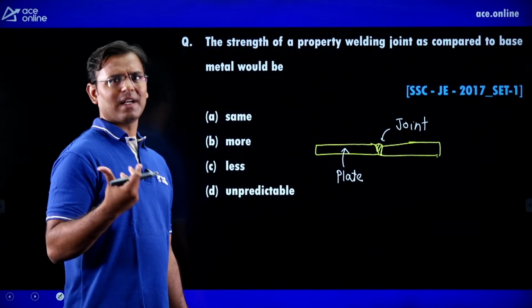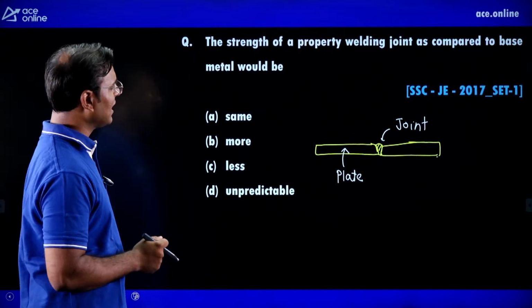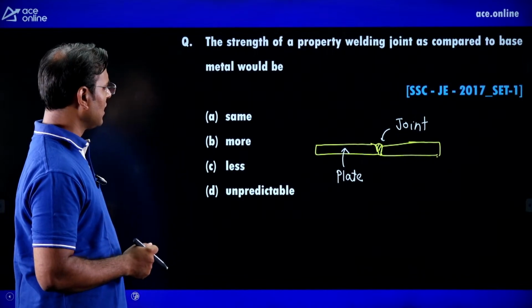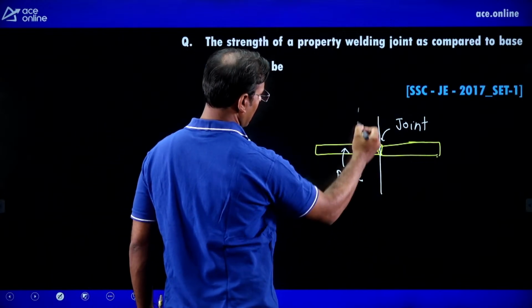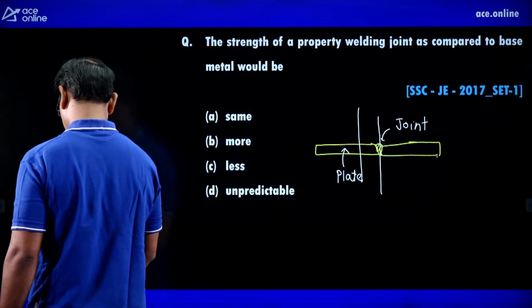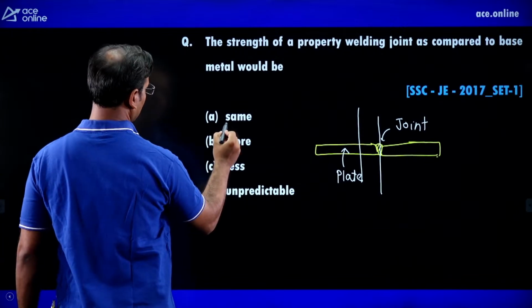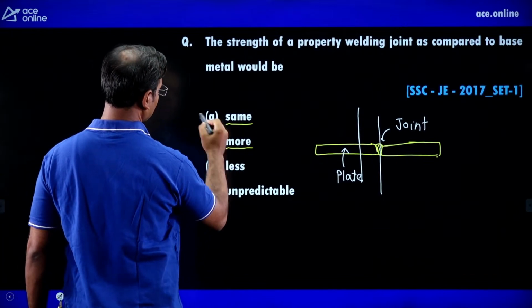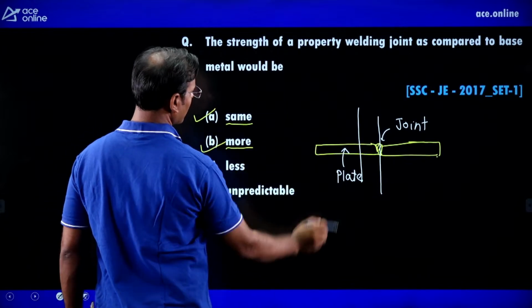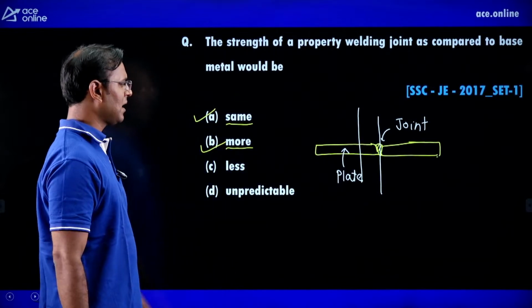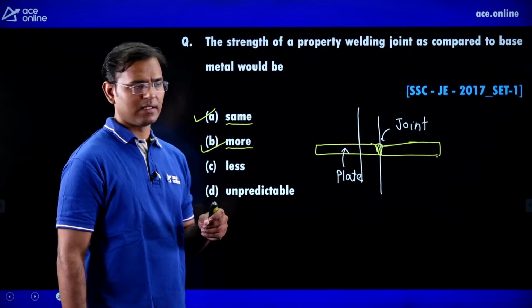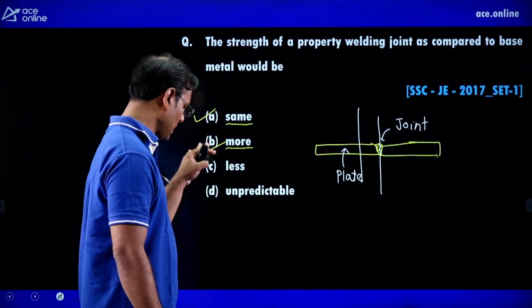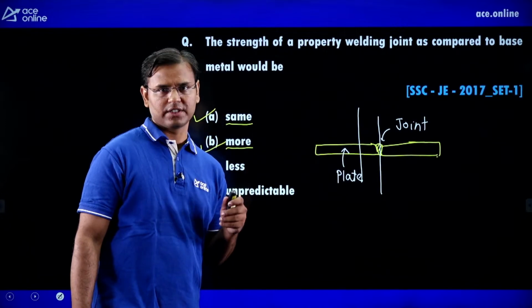Most of the time at the joint the strength will be less, but it must not happen. The strength at the joint and at the plate must be the same, or the strength must be more. Means at the joint the strength must be the same as the plate, or more than the plate. Both answers, option A as well as option B, are right.